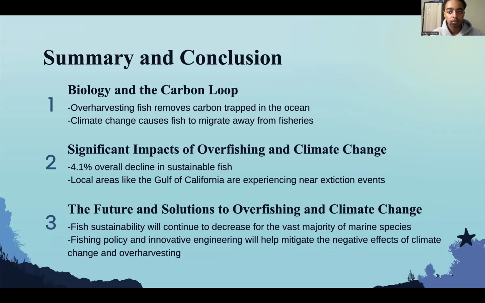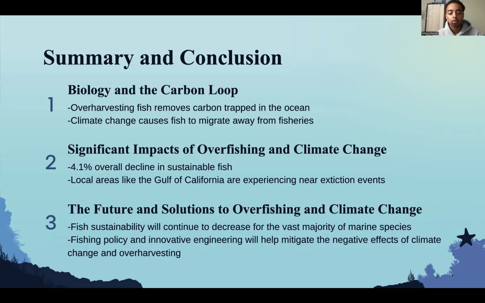Now, as a summary, biology in the carbon loop. Overharvesting fish removes carbon trapped in the ocean. Climate change causes fish to migrate away from fisheries, meaning boats have to travel further. Significant impacts of overfishing and climate change include an overall 4.1% decrease in sustainable fish stocks.